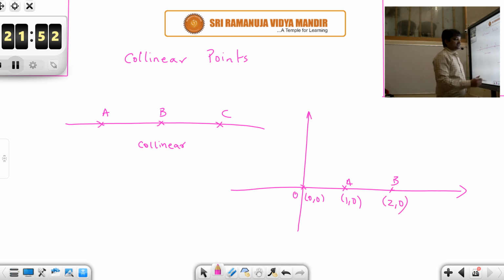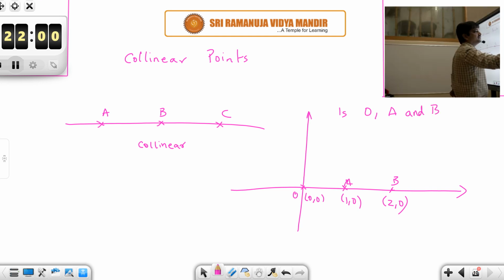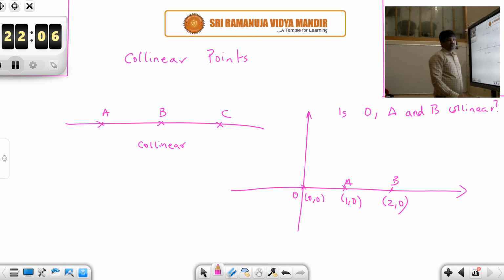Now the question is, are O, A and B collinear? Yes, because connecting these 3 points there is a unique straight line.